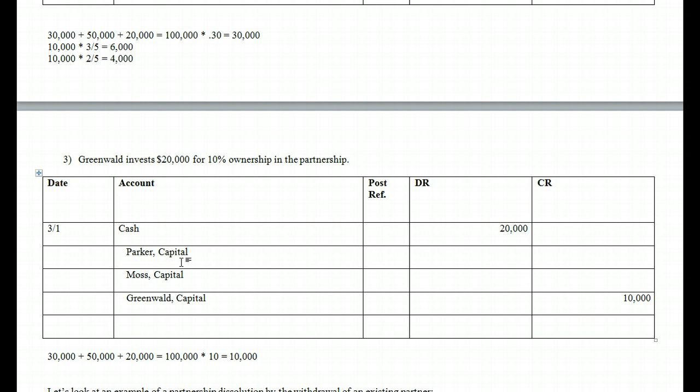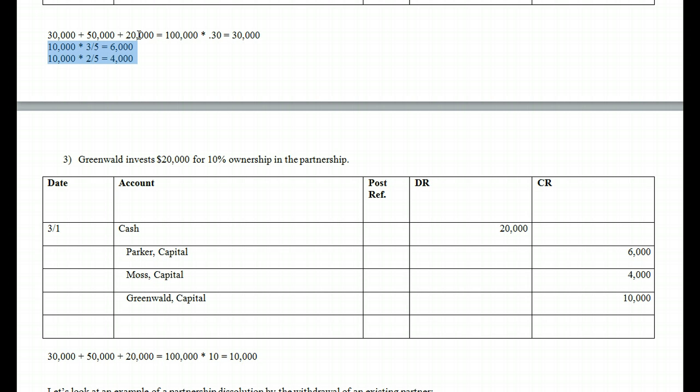All right, now how much? Again, the pre-existing ratio was 3-to-2. So Parker's going to get 3/5, which again, that 10,000 difference is going to be 6,000, and Moss would get 4,000. Again, that would be calculated the same way, because if you notice, the 20 to 10 difference is still $10,000.